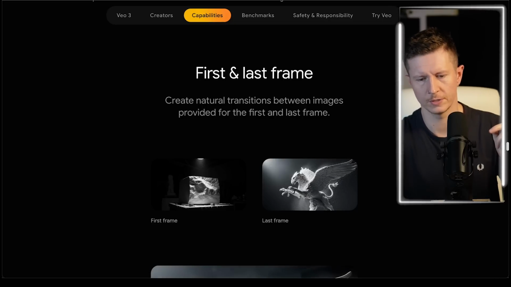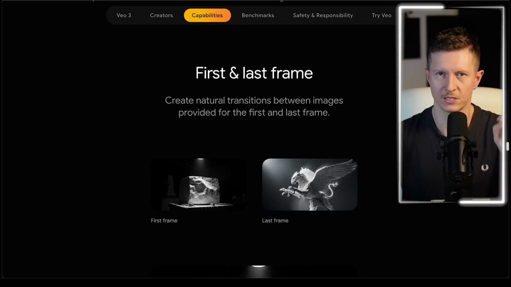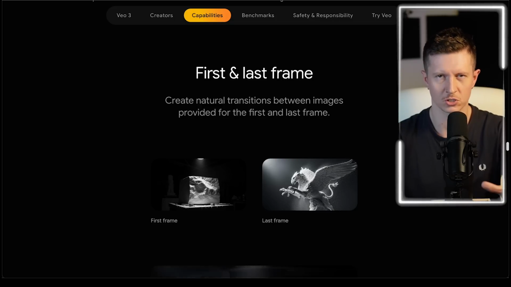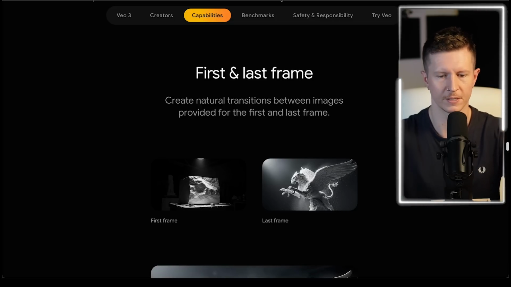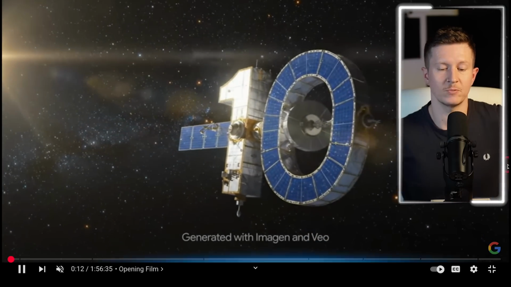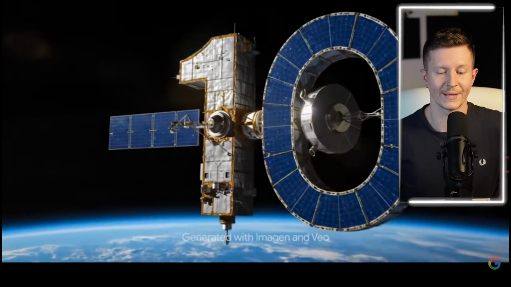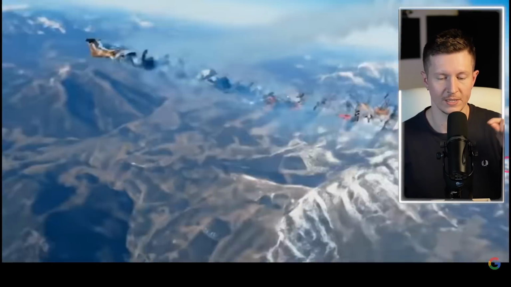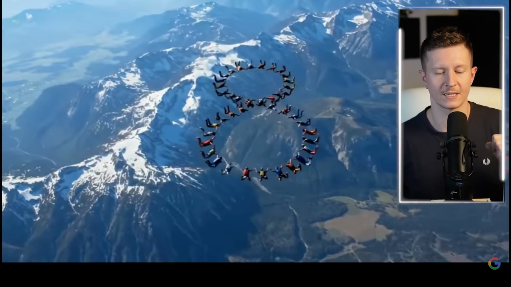Now they also have a first and last frame feature, which allows you to create extremely creative transitions from one shot to another. Now I want to show you the announcement video that they used at the very start of the Google I/O conference, because this demonstrates exactly how powerful this can be. So here you can see them counting down from 10 to 1 with 10 different videos that seamlessly transition between each other in beautiful and engaging ways.